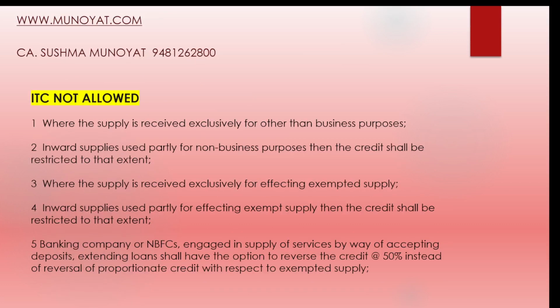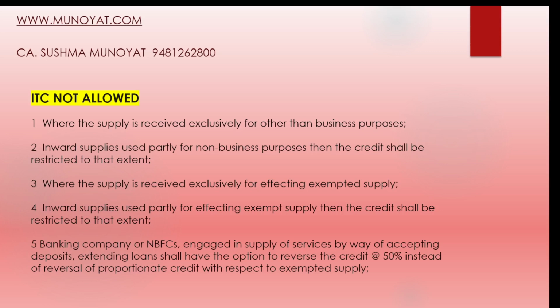ITC not allowed. The areas where the ITC is not allowed are supplies received exclusively for other than business purpose. ITC can be claimed only if the supply is for business purpose. If it is for other than business purpose, then ITC cannot be claimed.